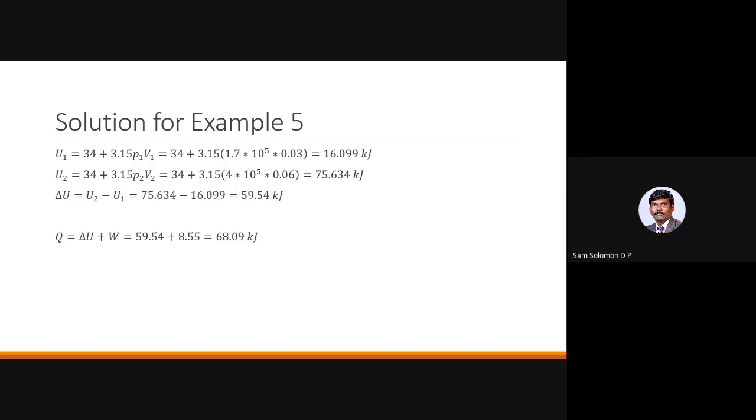The problems are lengthy, but there is nothing complicated here. There are no differential or complex difference equations, just simple algebraic equations involving multiplication and addition. So don't worry if you have not copied it. I'll share the slides with you, so you can copy that later on as well.